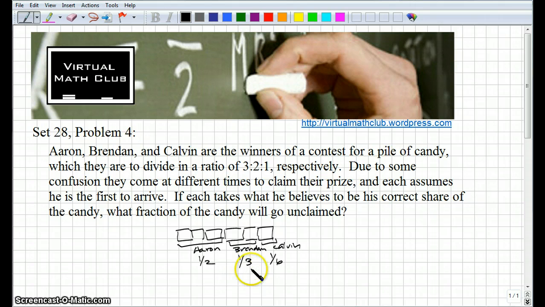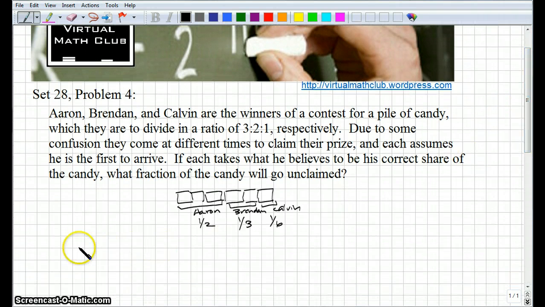Okay, so let's take a look at what would happen with Aaron and Brendan and Calvin. Let's make a little table. So here we have Aaron, Brendan, and Calvin. And so let's figure out how much they take and also how much they leave, because how much they leave behind is going to be what the next person sees when they come to take their candy.